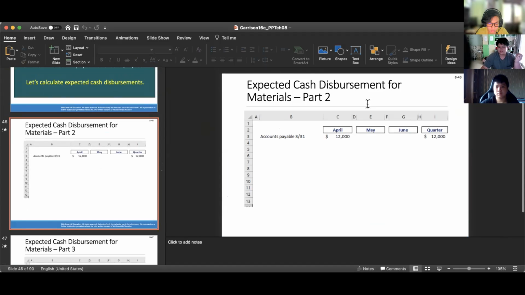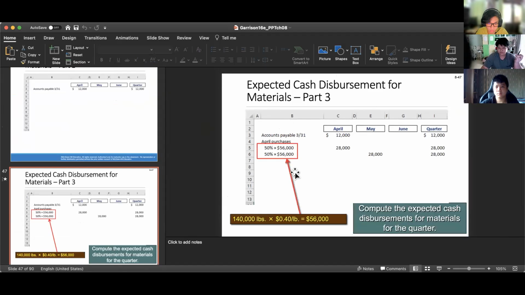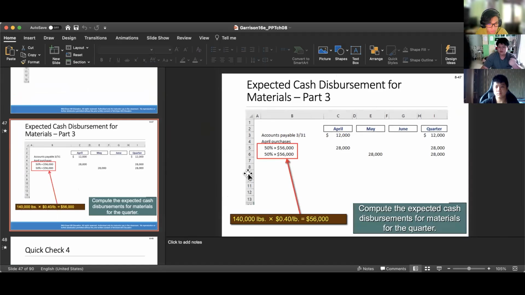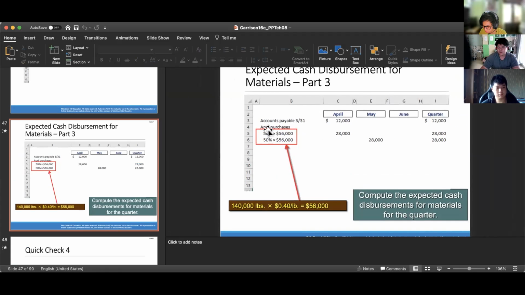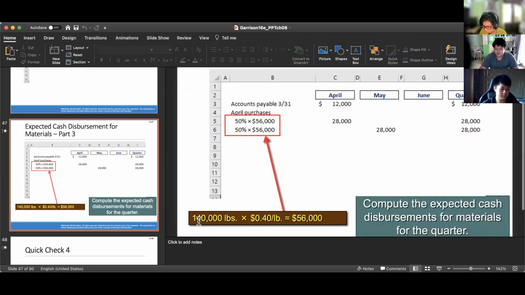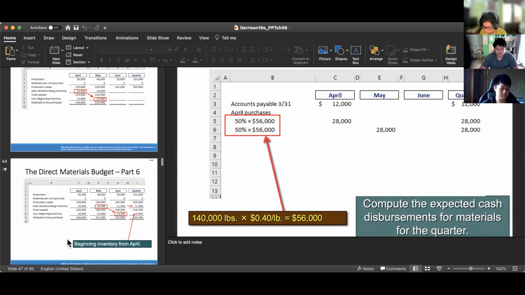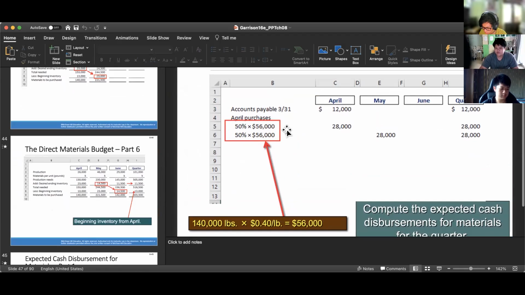This is the expected cash disbursement for materials part 2. If you remember, the accounts payable from March is 12,000, which will be accounted here, 12,000, and so we just have to calculate the April one. And if you're wondering where you get the 56,000, you get it from the 140,000 from the previous materials needed to be purchased times $0.4, and you will get the 56,000.